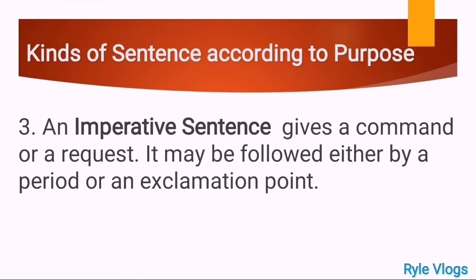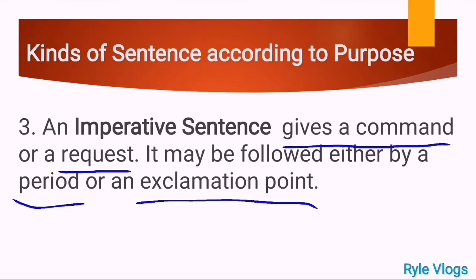When we say imperative sentence, it gives a command or request, okay? We have 2 classifications of an imperative sentence: giving a command and a request, and it may be followed either by a period or an exclamation point. Do not forget that one.